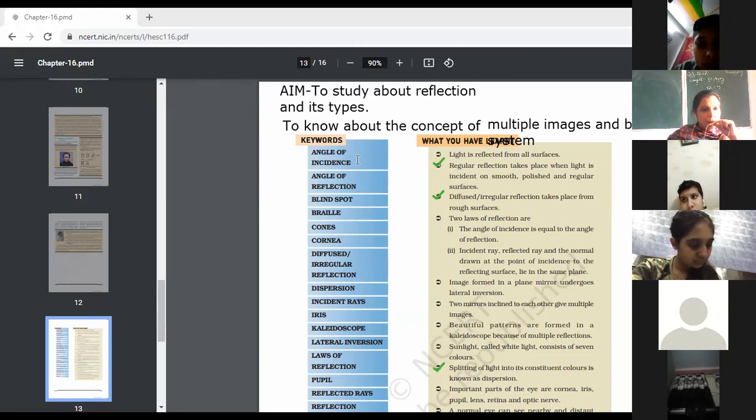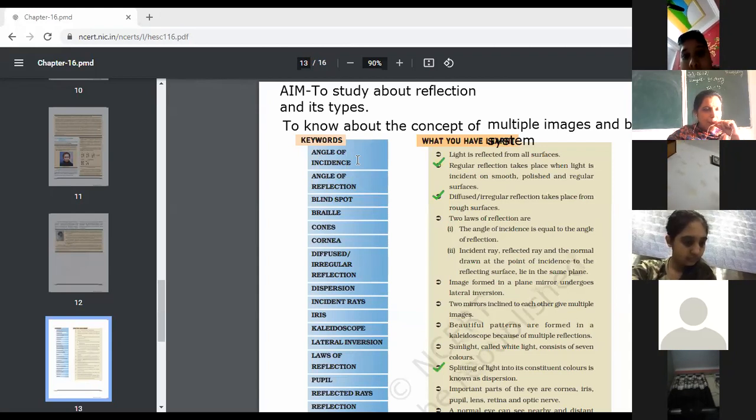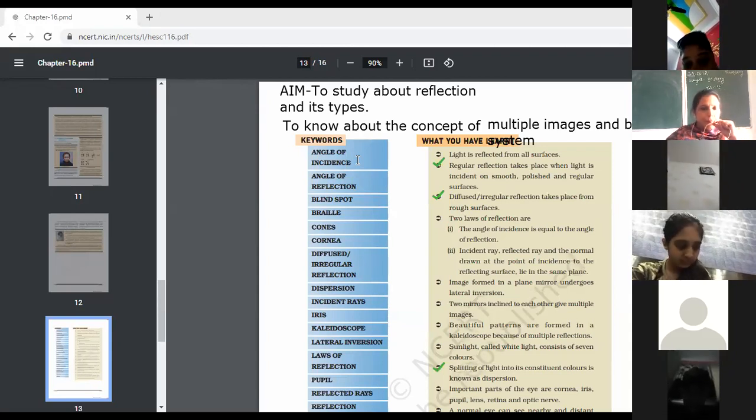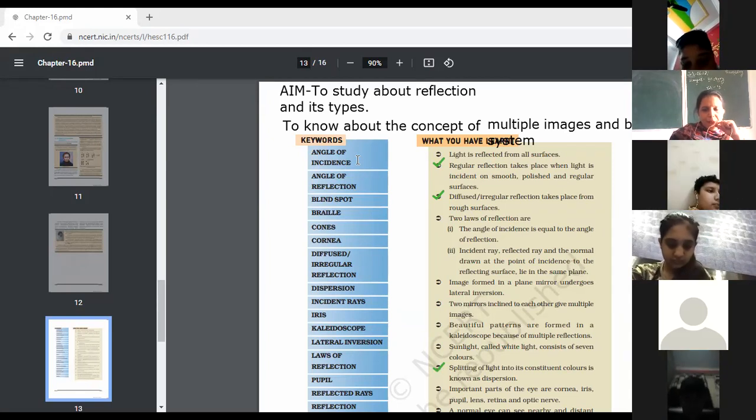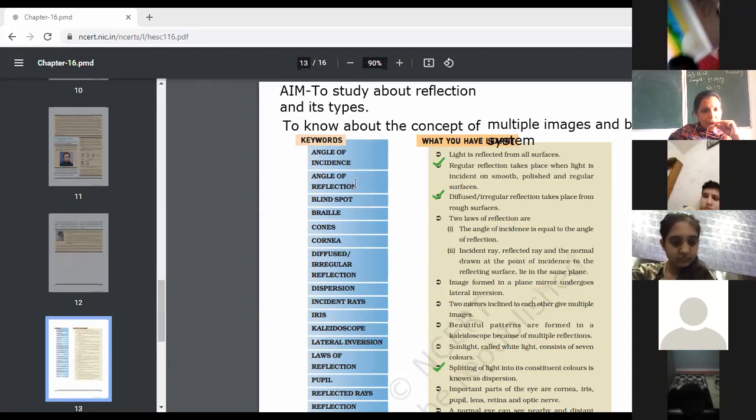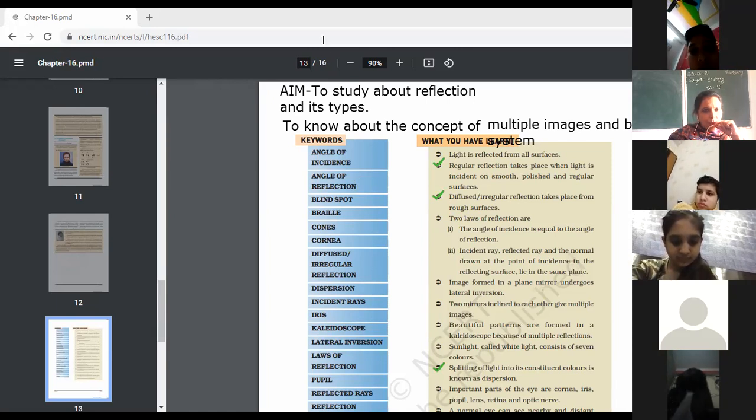Ma'am, second page of chapter. Better tell the page number so that everybody can find. Angle of incidence is the angle between the normal and the incident ray. That is known as angle of incidence. Page number 200. Okay, fine.